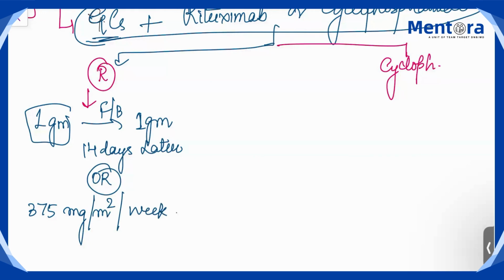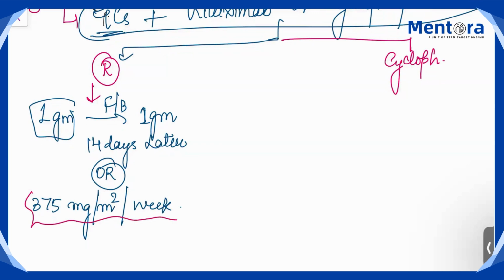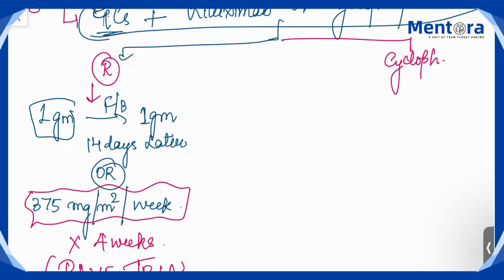You have to mug up the doses, no other option. Okay, and this 375 milligram per meter square per week is to be given for 4 weeks. And the trial which was done, that was RAVE trial for rituximab. So R for RAVE and R for rituximab. Okay, C for cyclophosphamide and C for Cyclops trial, that was done for cyclophosphamide.